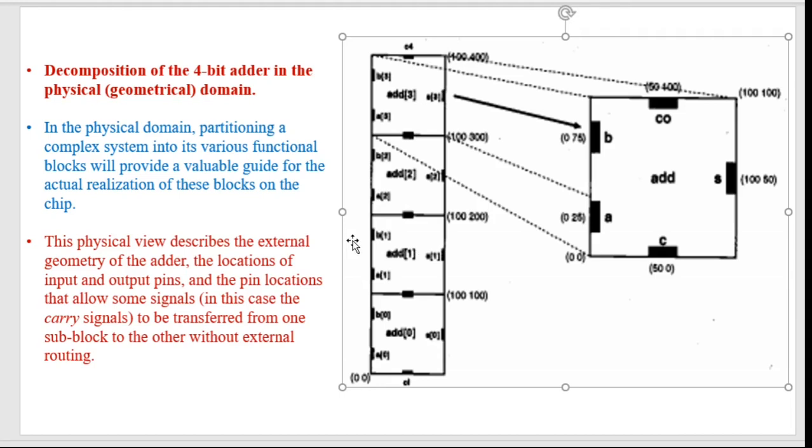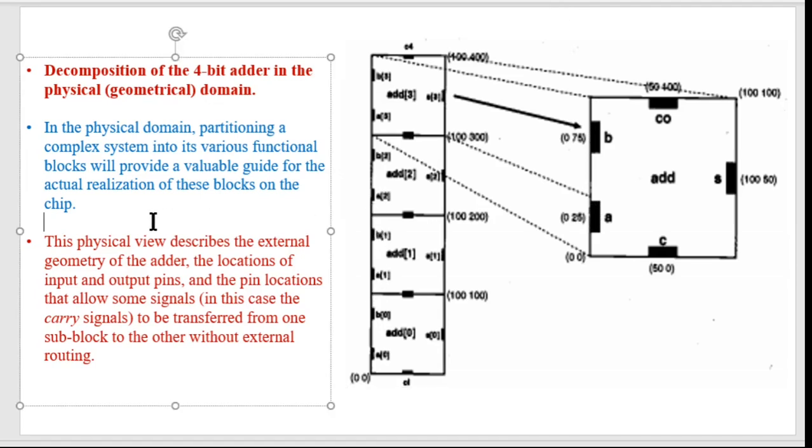But this is very simple because we know the size of each of these blocks, and the location of A is at 25, B is at 75. So you can find out. This will be 100, this will be 100, then try. So in the physical domain, partitioning a complex system into its various functional blocks will provide a valuable guide for the actual realization of these blocks on the chip, right?